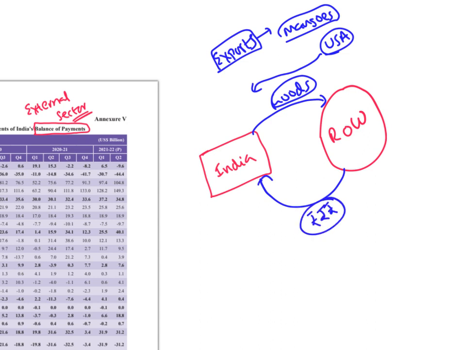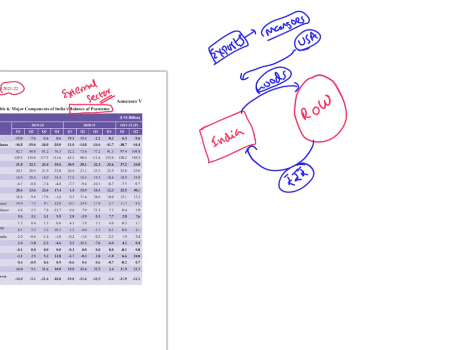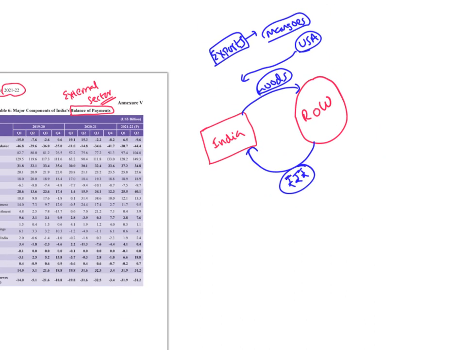Whenever you are exporting something, the money flow is towards the country. Whenever the money flow is towards the country, we notate it using a positive sign. So exports are given a positive sign because the money is coming into India.